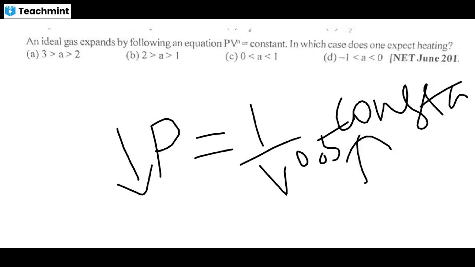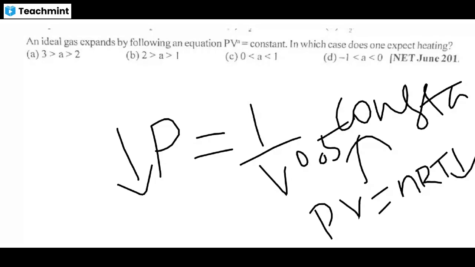I'm also confused with the answer. Pressure decreases means you should know temperature also decreases. So I already told you this is a very interesting question.